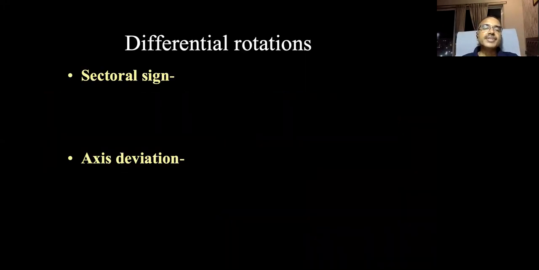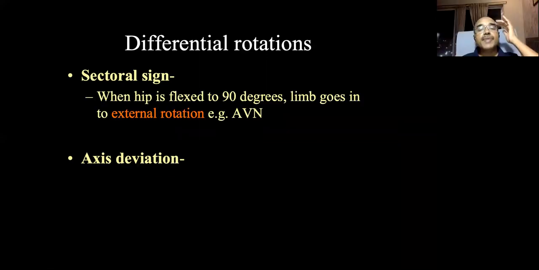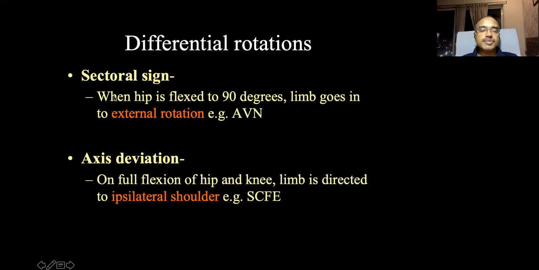There are two important signs which are usually asked in the examination, the sectoral sign and axis deviation. Sectoral sign you usually find in avascular necrosis, because usually in avascular necrosis, the anterosuperior part of the head is involved. So when the anterosuperior head is involved and the hip is flexed to 90 degrees, the limb goes into obligatory external rotation. Normally the hip goes into internal rotation, but if the hip goes into external rotation, that is usually in avascular necrosis, the sectoral sign is positive.